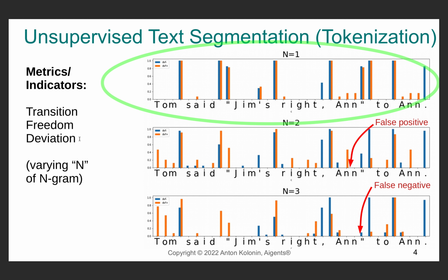At the same time, we have discovered that use of the transition freedom, in particular its deviation from the mean, makes unsupervised tokenization perform decently well, identifying all or most of the words and punctuation marks correctly, depending on the language. We were able to identify specific hyperparameters, making that possible for every language.